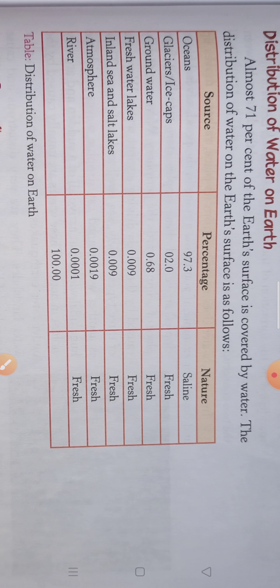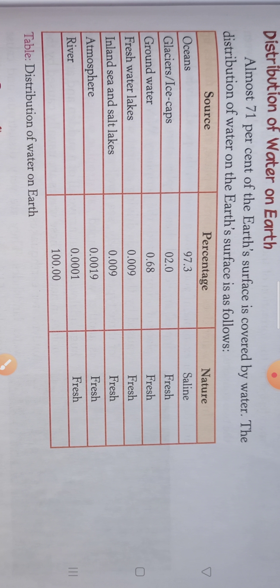When we have so much of water, out of that we only have 1% that is fit for our use. Now from that 1%, 0.001% is in the form of rivers, 0.0019 is in the atmosphere, that is in the form of vapors, and 0.009 is there in some salt lakes, and only 0.009 is in freshwater lakes, 0.68 is groundwater.